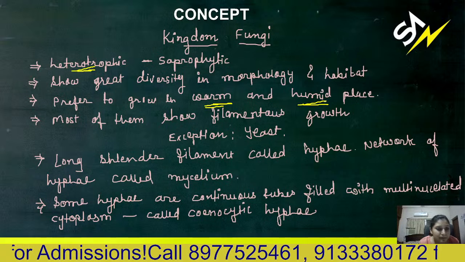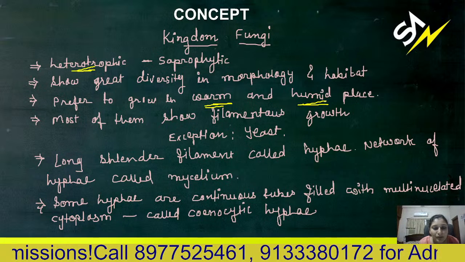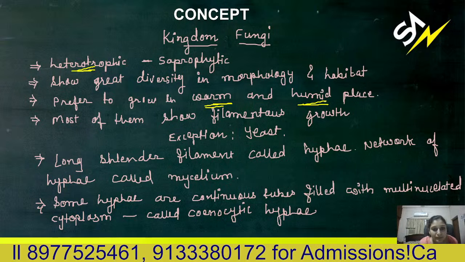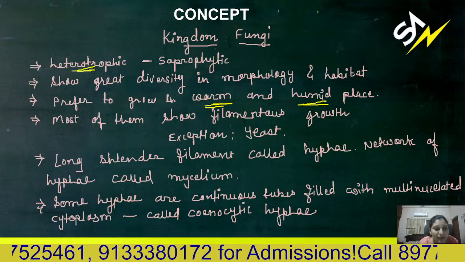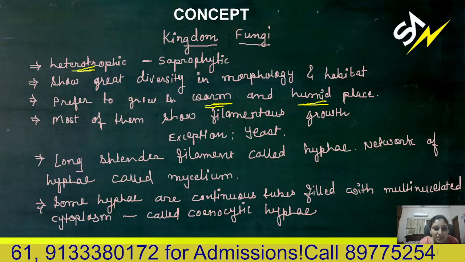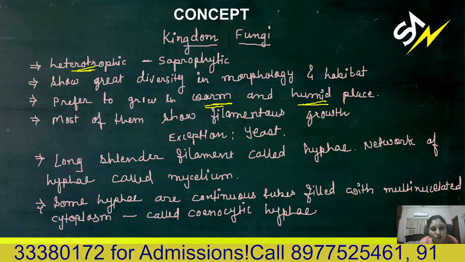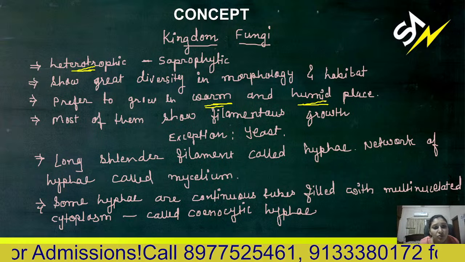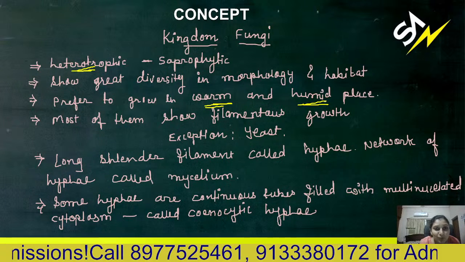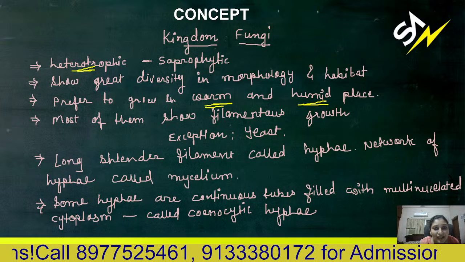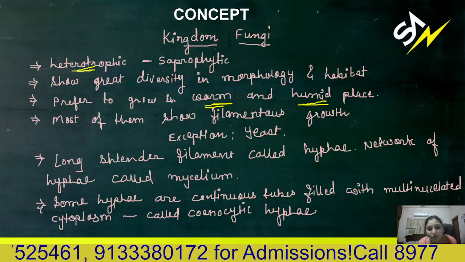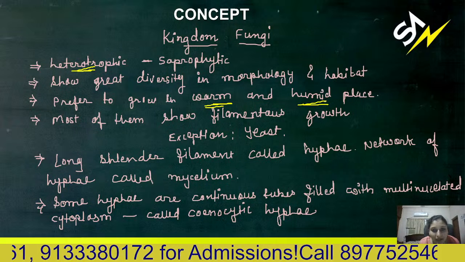Even in gardens, you can observe growth of mushrooms right now. Mushrooms are a type of fungi only. Most of them show filamentous growth. Filamentous means they show a hyphal, tree-like structure. But remember that they are not autotrophs. That's why we have separated them from the algae, or other similar filamentous growth types.